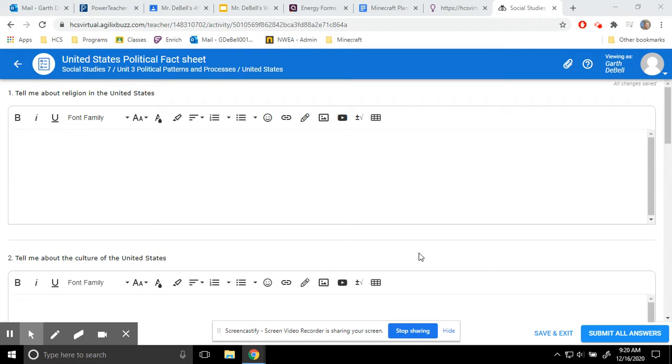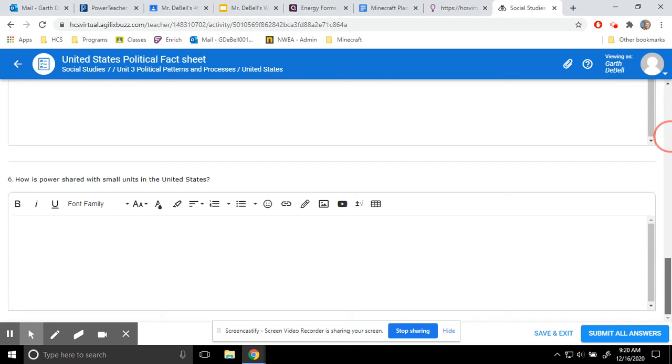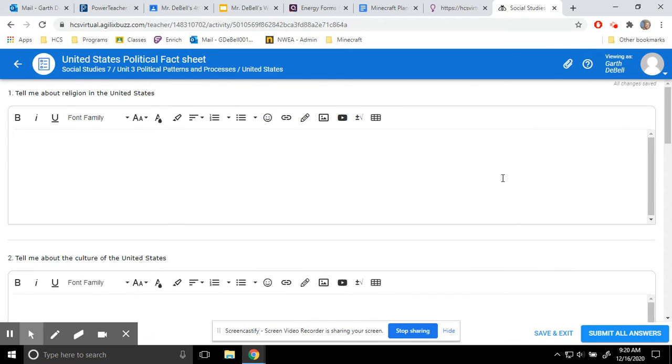Right, ladies and gentlemen, we are working on the United States political fact sheet from our Unit 3 political patterns and processes. So this one is kind of short. It only has 6 questions in it. So the first one asks you to tell me about the religion in the United States.